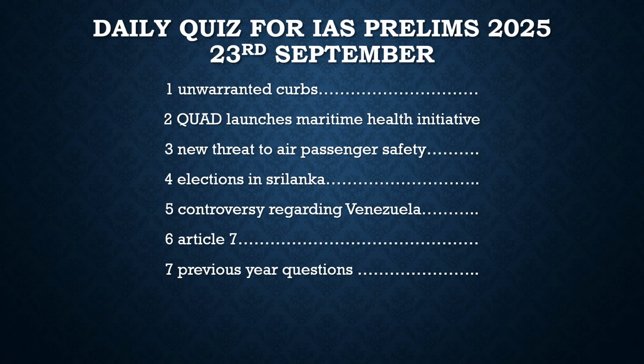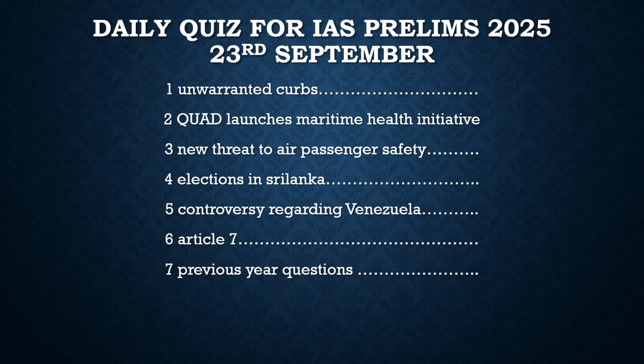And here, we need to know the basic knowledge about the Quad, and what the various agreements signed this year are. For example, the Maritime Health Initiative, and what else they discussed in the Quad. So we will solve a few prelims-based questions on that. Similarly, alongside the Quad, we have another organization which is a military organization in the Indo-Pacific, that is AUKUS. So we will solve a question with respect to that too, to give you better information about it.